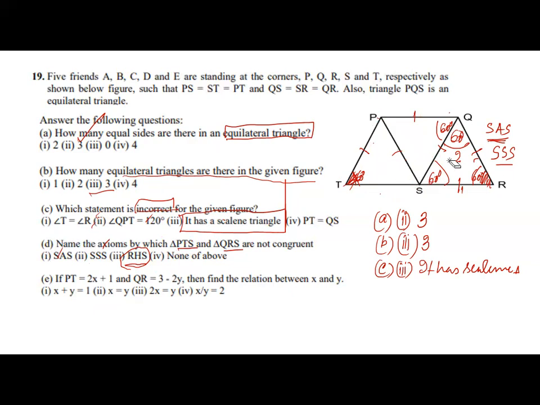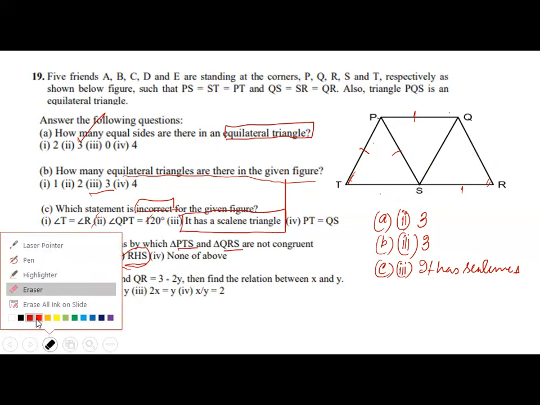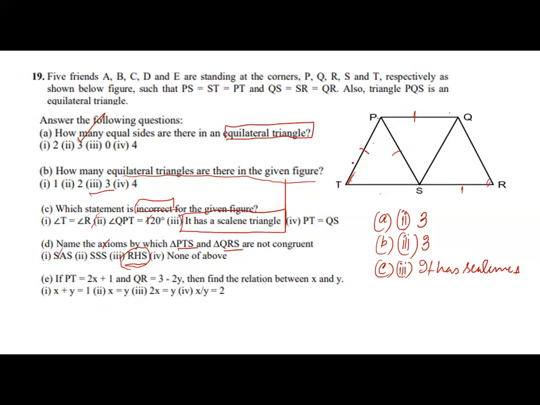I am going again to this question, because this is geometry, you should understand it very clearly. For PTS and QRS, SAS is applicable. Why? These two sides are equal, this is also equal, and this included angle is also equal because 60, 60. So we are applying SAS congruency for these two.